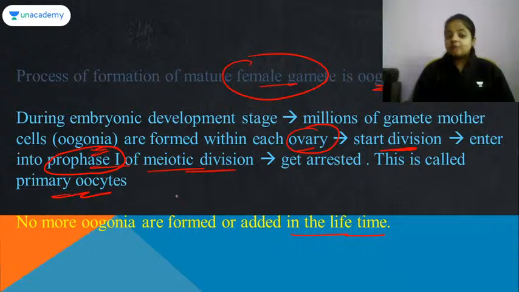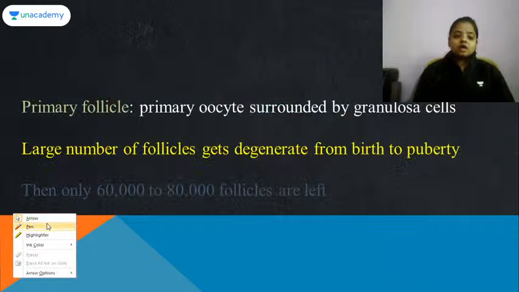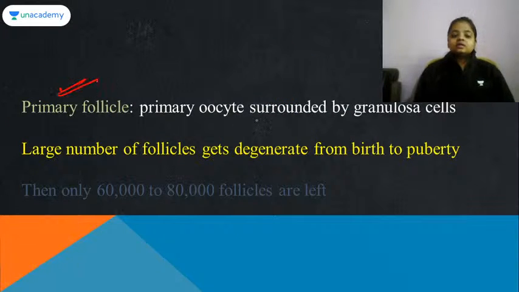पूरी लाइफ टाइम में अब और कोई oogonia, that is gamete mother cell, they will not be formed at all. जितने गैमेट मदर सेल के साथ गर्ल चाइल्ड बॉर्न हुई है, that only are going to work in the whole life. Now the primary follicle, it is primary oocyte surrounded by the granulosa cell.